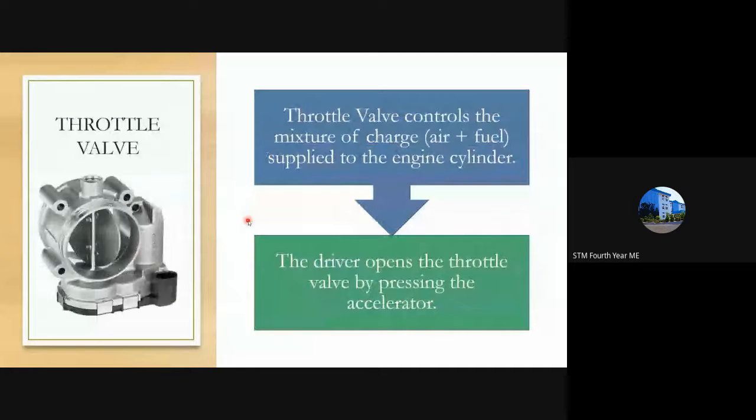So this is the throttle valve component of the carburetor. It is basically provided after the choke valve. The main difference of this valve is that this type of valve is called a butterfly valve. It is shaped like a butterfly, that is, it has two wings. You can see this flap has two wings. Even if it's a circular material, you can see there are two parts. Hence, it is known as a butterfly valve.